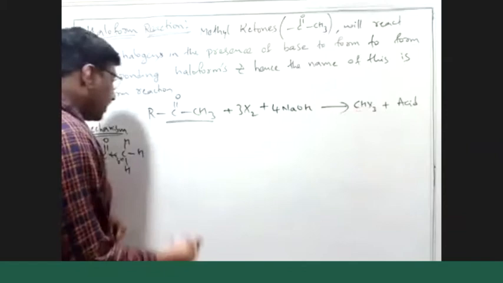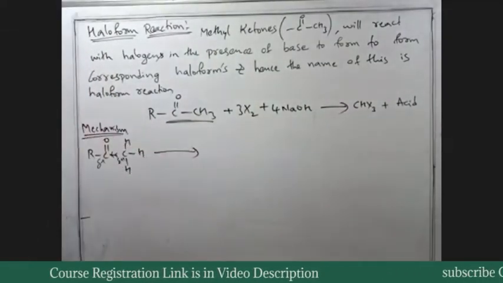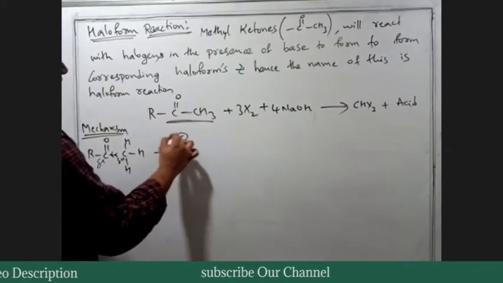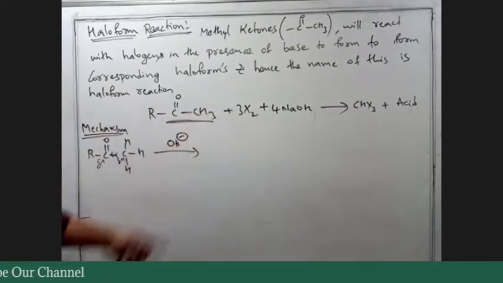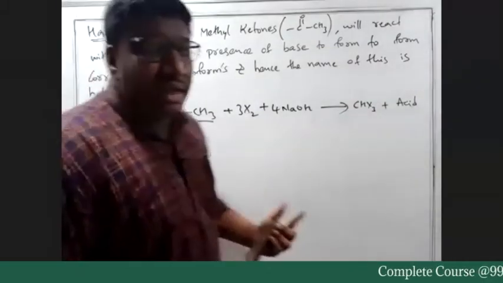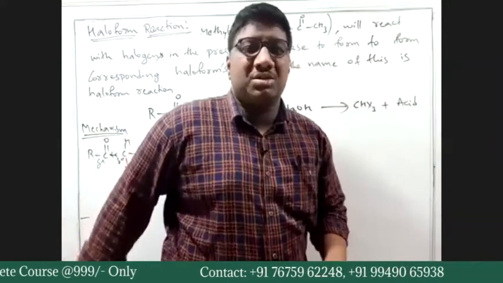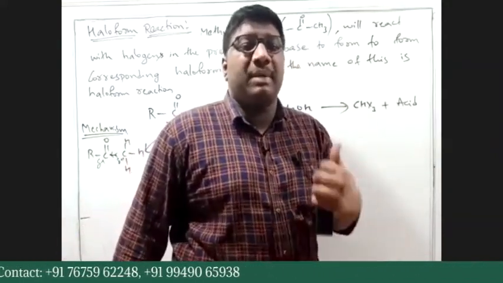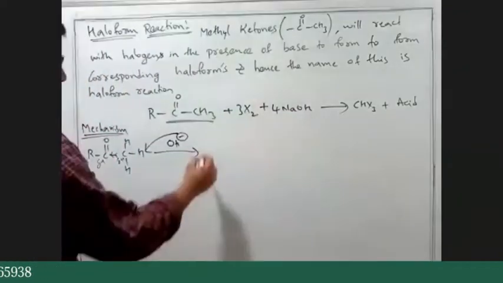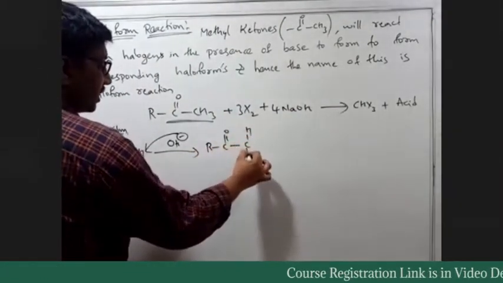But if we add a base like NaOH, the OH minus ion will simply pick up this hydrogen because it is an alpha hydrogen, similar to aldol. So that alpha hydrogen will be picked up by the base to form R-C(=O)-CH2 minus.